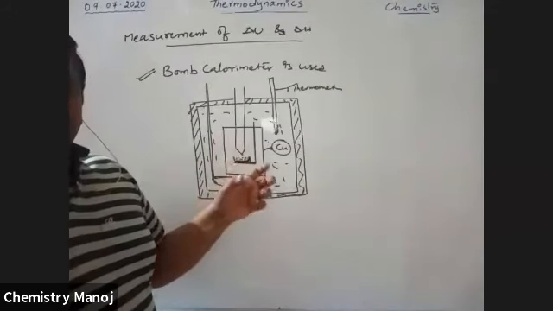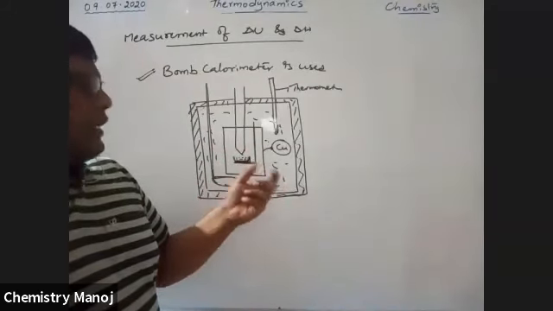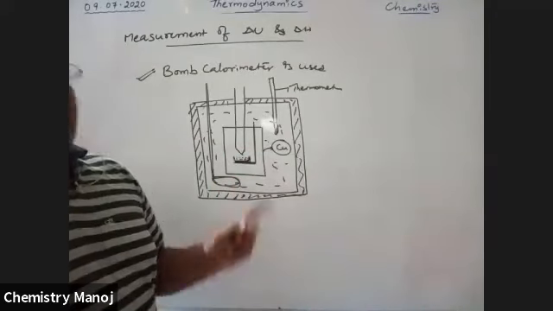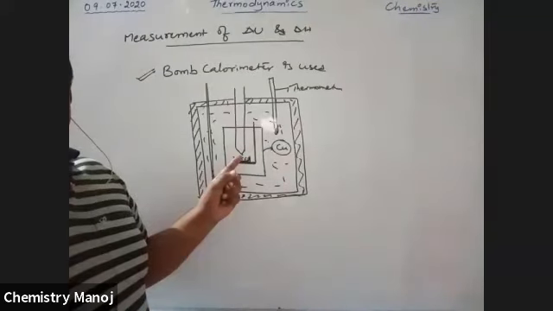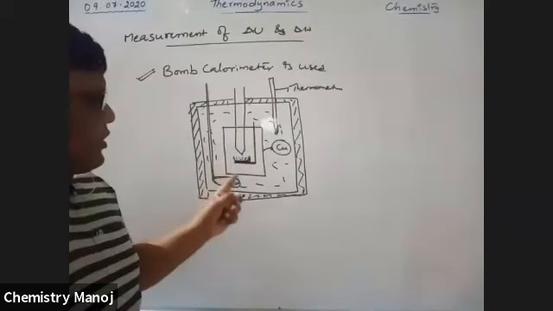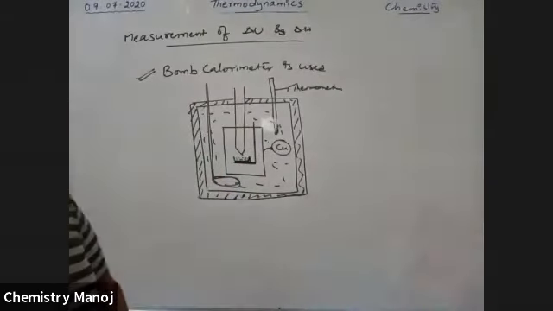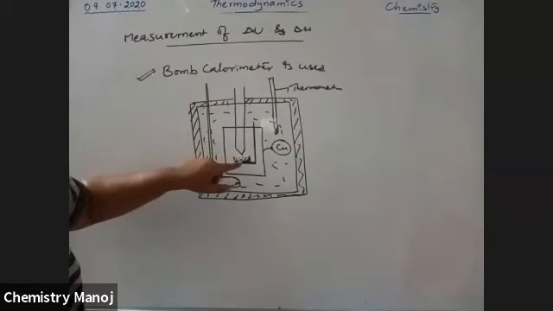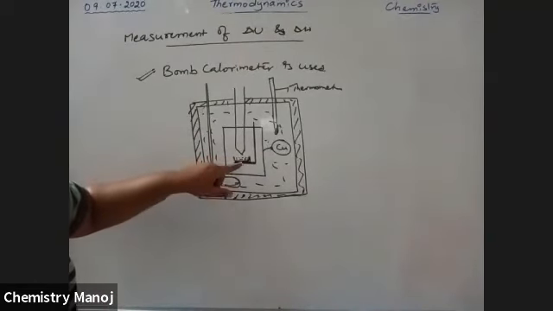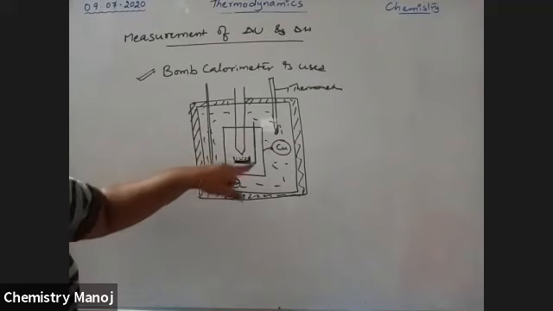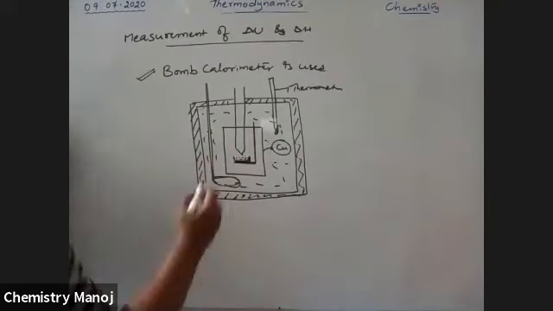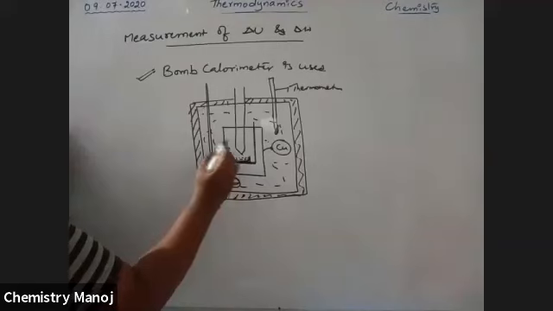The chemical whose delta U value you want to find out is burned here. Because the volume does not change, constant volume is maintained. Because of burning, heat energy is released from the material and transferred through the copper into the water.